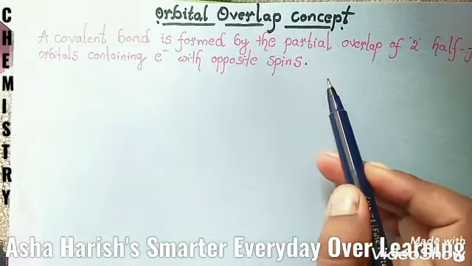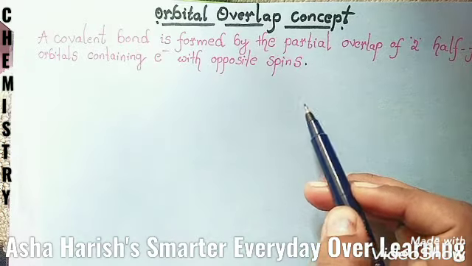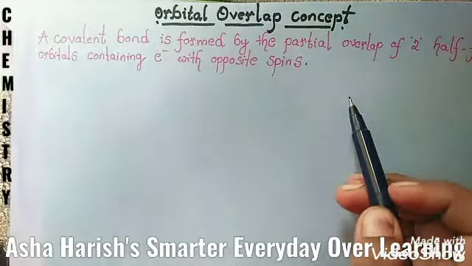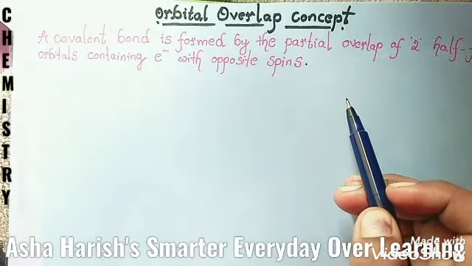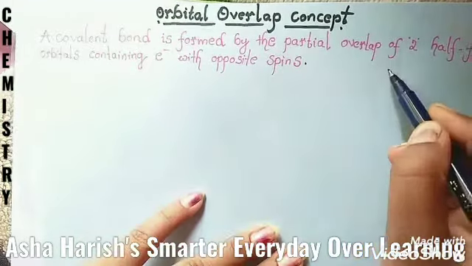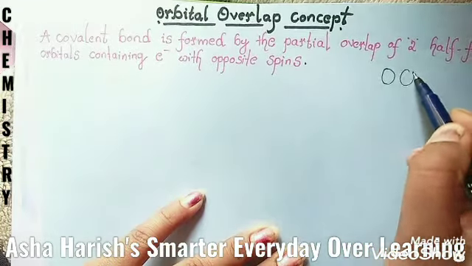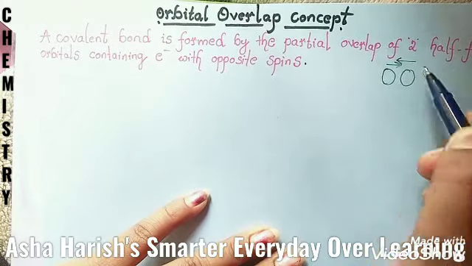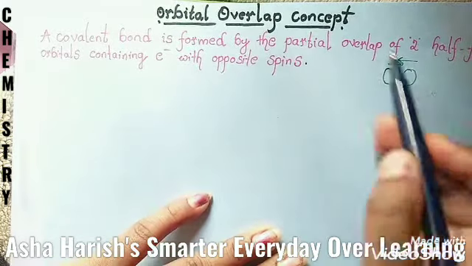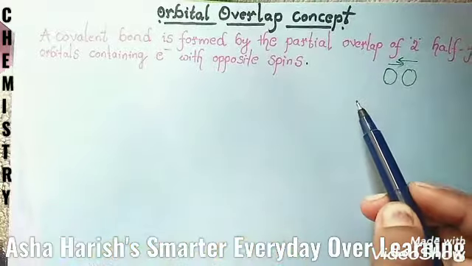According to this concept, the lowering of energy takes place when atomic orbitals of the approaching atoms partially interpenetrate into each other. That means they overlap into each other. Just like these two atoms, if you take them as an example, these must be overlapping with each other. This is the main basic concept of today's session.